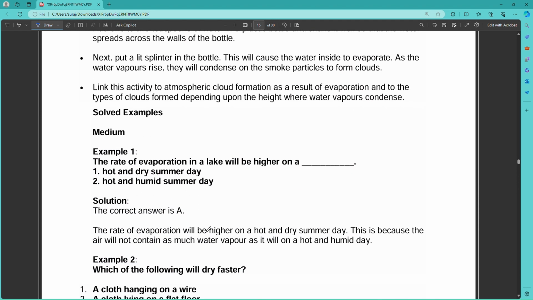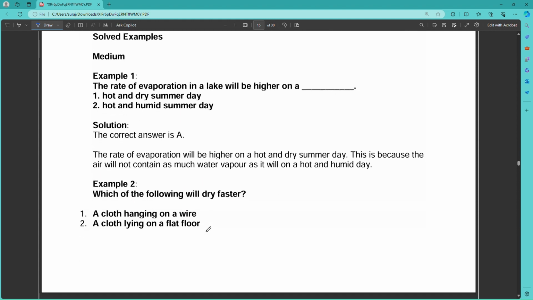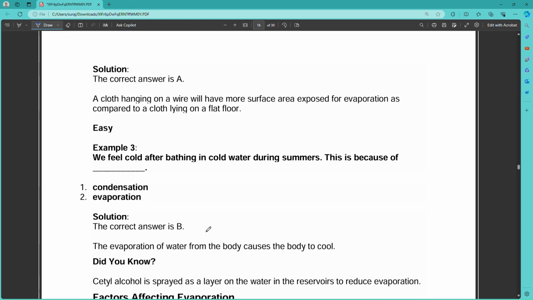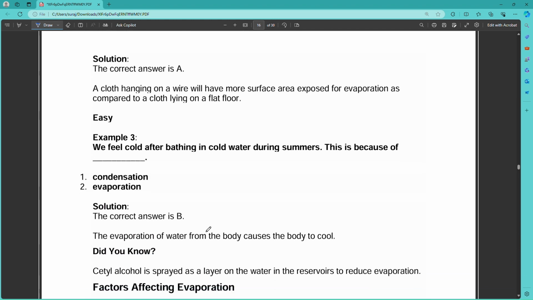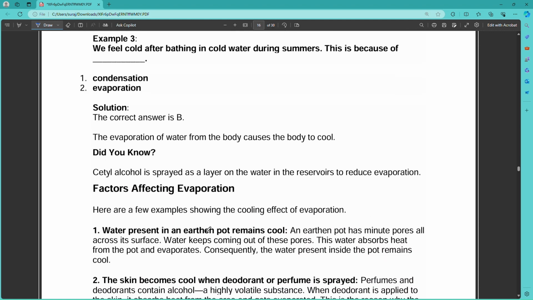Here are some solved examples. You can see the question and the answer also. I think the questions match your book solutions also. So look carefully. If you have any doubt in the questions, you can ask in the comment section.